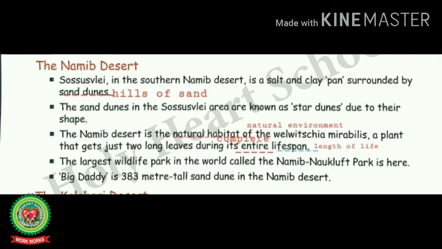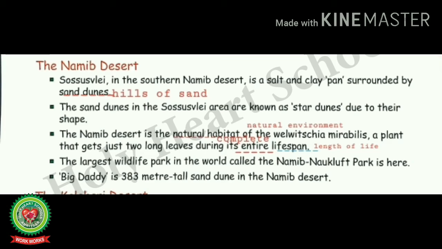Now the next is the Namib Desert. Sossusvlei in the southern Namib Desert is a salt and clay pan surrounded by sand dunes. The sand dunes in the Sossusvlei area are known as star dunes due to their shape.